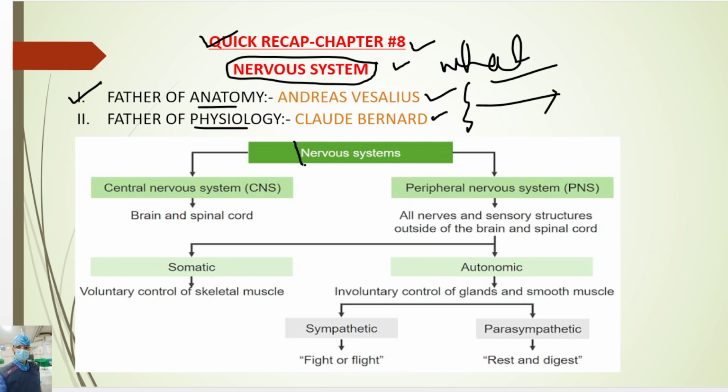The nervous system is divided into two types. One is the central nervous system and the other is the peripheral nervous system.